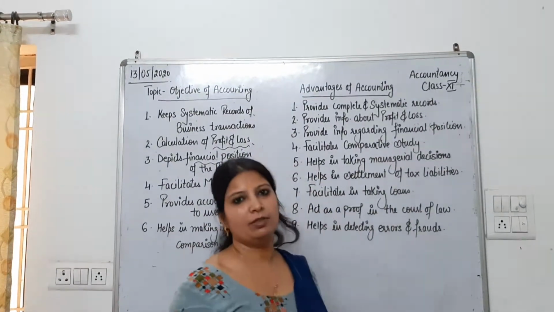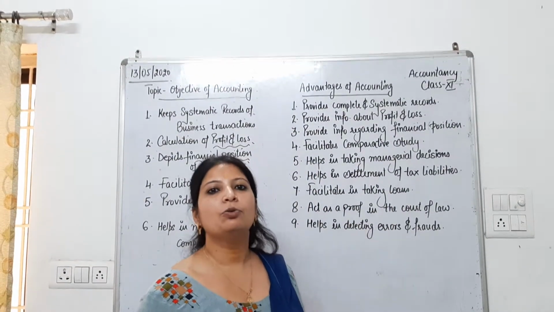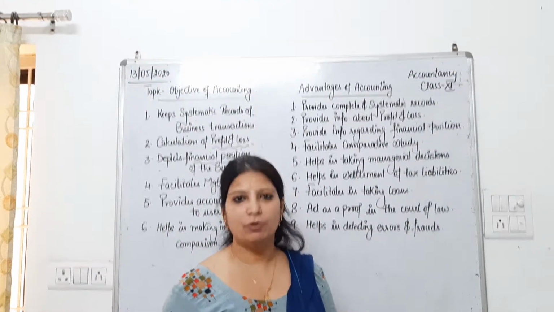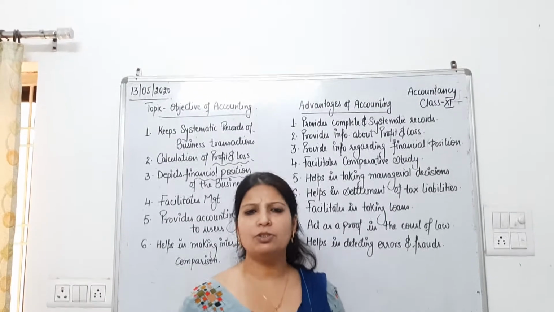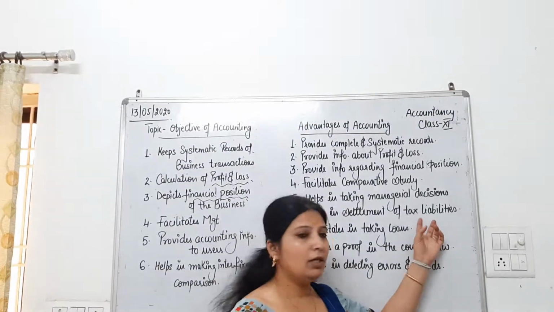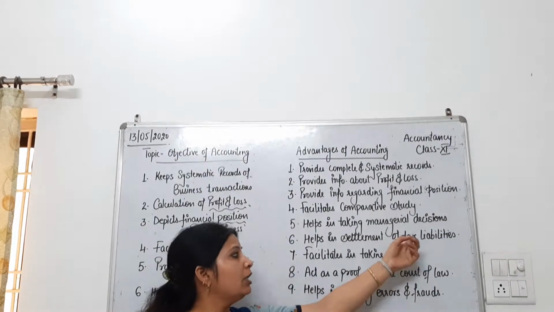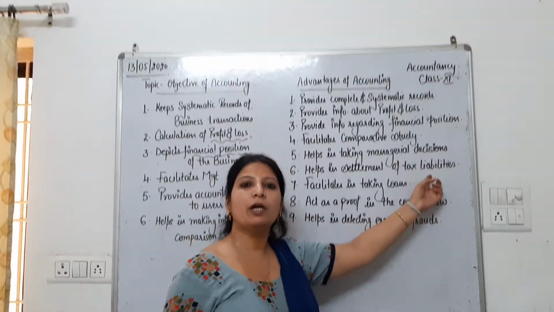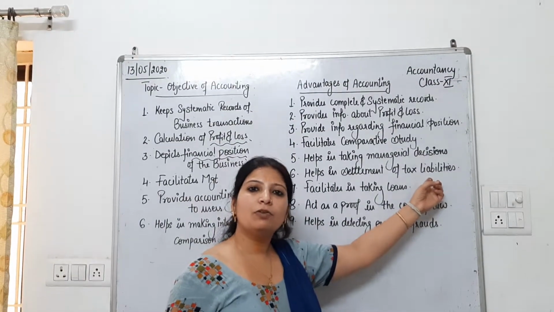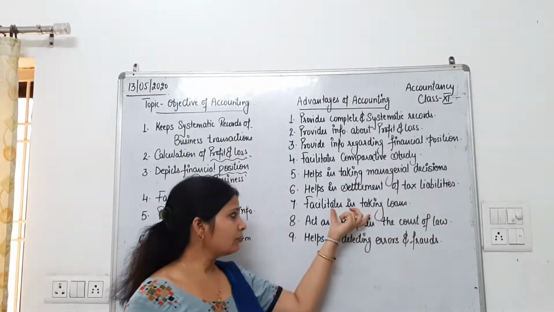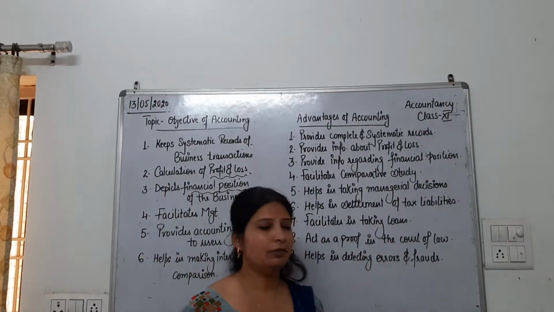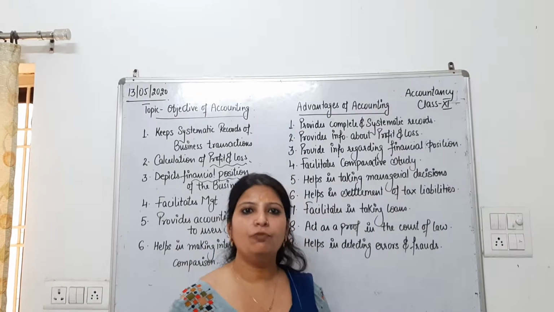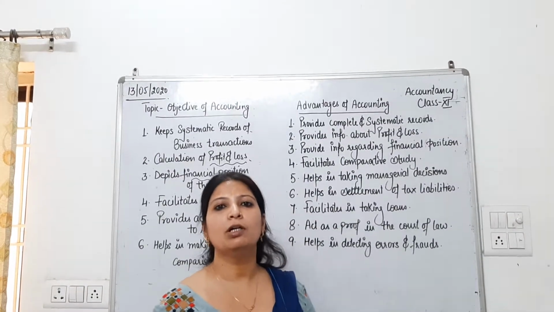Tax liabilities means naturally we have to pay tax to the government, in the form of income tax, sales tax, GST, excise duty, and so many other taxes. But accounting helps the business enterprise to represent its accounts in front of the tax authorities. Helps in taking loans. Accounting helps the business to take a loan from banks or from a financial